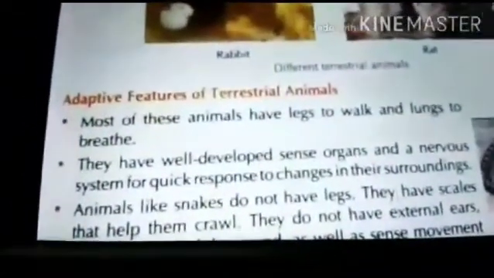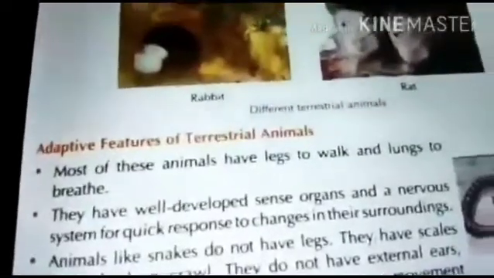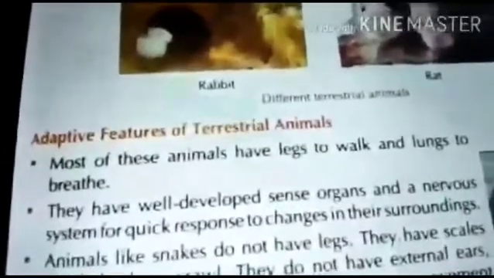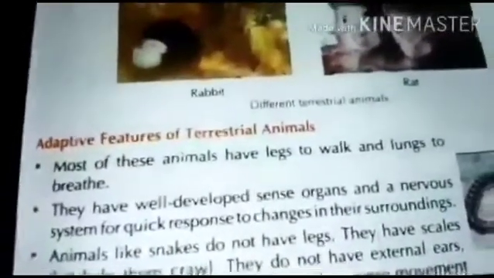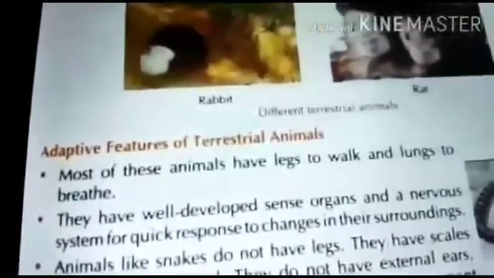Most of these animals have legs to walk and lungs to breathe. They have well-developed sense organs. Animals like snakes do not have legs. They have scales to travel on the ground.